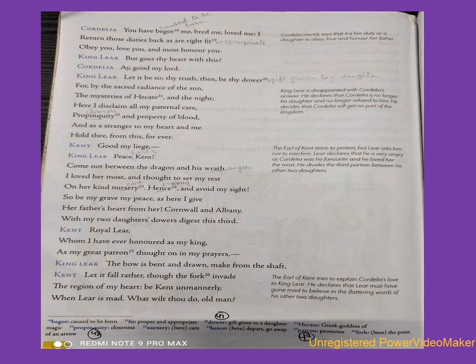Now Cordelia says that, my lord, you have brought me up, you have reared me, you have loved me, so it is my duty to return those things to you in an appropriate manner. I will obey you and I will love you.